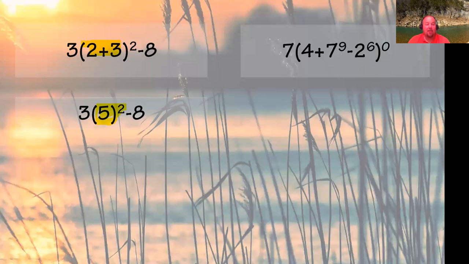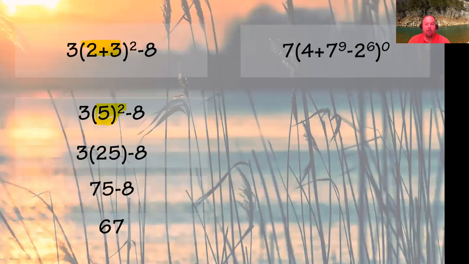When I do that, that's going to be 3 times 25, 3(25) − 8. Again, I do what the 3 times 25 is, which is 75, minus 8, which gives me 67. And you can see how those steps just go straight down there.